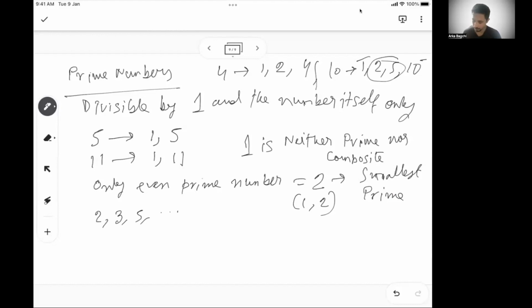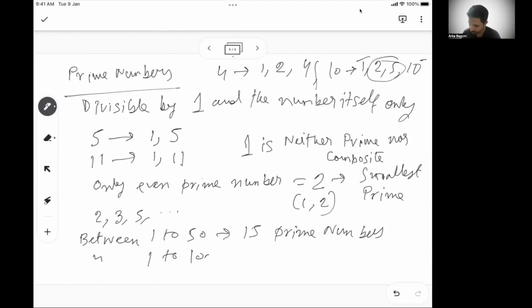Okay. Now, 2 things you may want to remember. Between 1 to 50, there are 15 prime numbers. And between 1 to 100, there are 25 prime numbers. Okay. So this is something you may want to remember. Between 1 to 50, there are 15 prime numbers, and between 1 to 100, there are 25 prime numbers.